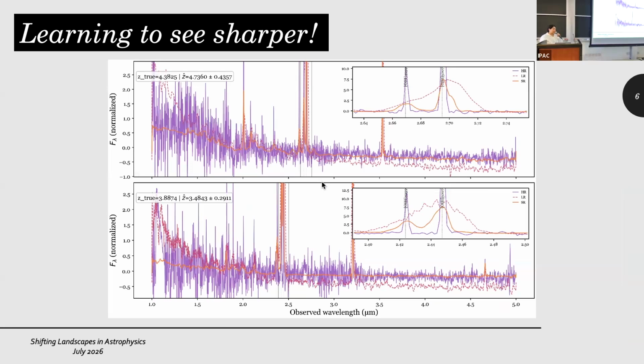So, some results from our predictions here. As you can see, the dotted red line here is the Prism spectra. In the Prism spectra, the O3 lines were completely blended together. The purple one shows the high resolution spectra that has deblended these two. And the orange line here shows our prediction that has effectively denoised and deblended these two lines from each other in both of the examples here.